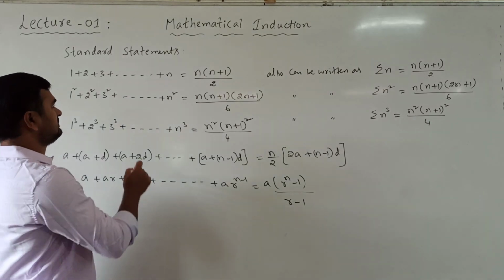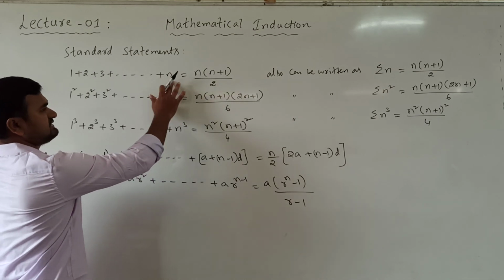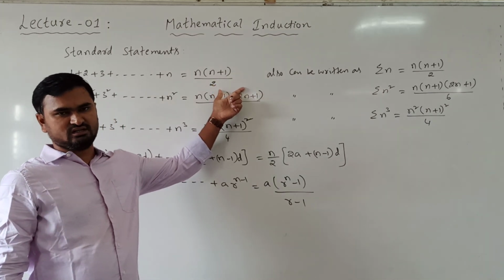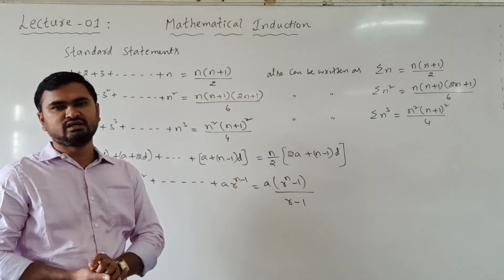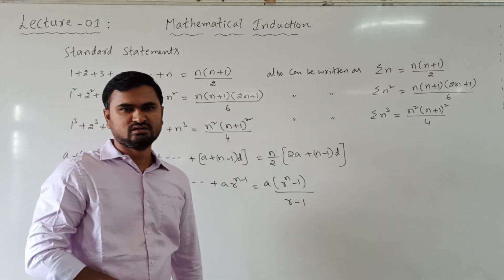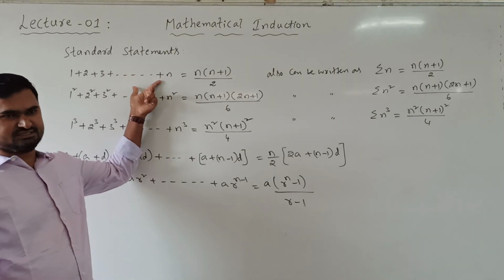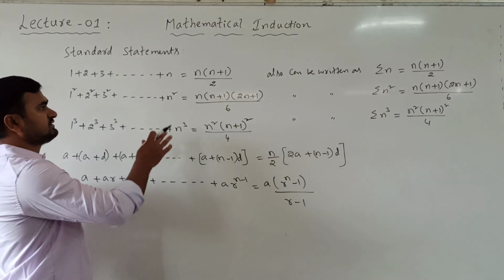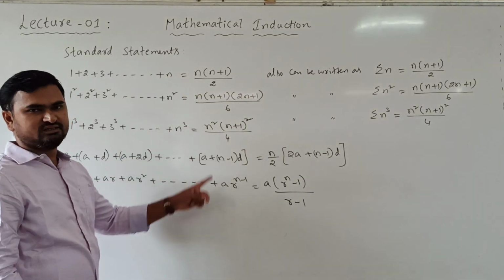That method is, we can see that the statement involves an integer n. Okay, in the left hand side we have n, in the right hand side also we have n. So in the given problem we will be having n, in the options also we will be having n. For this type of problems we use verification. So take some values for n, substitute in the given problem, that is LHS. Take n equal to 1, n equal to 2, n equal to 3 like this, and substitute in the given problem. The problem is nothing but the left hand side, options are nothing but the right hand side.